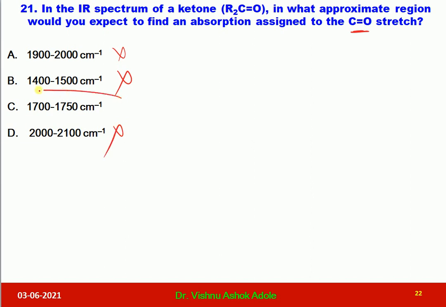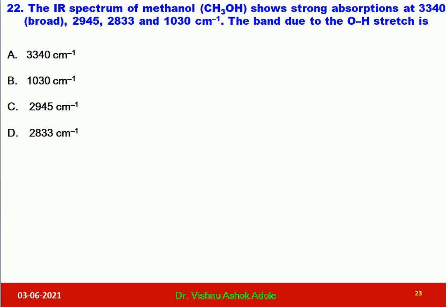So option C would be the correct option. That is 1700 to 1750 reciprocal centimeter. Saturated ketones generally show frequency at nearly 1710 reciprocal centimeter, which is matching with option C. Option C is the correct one.